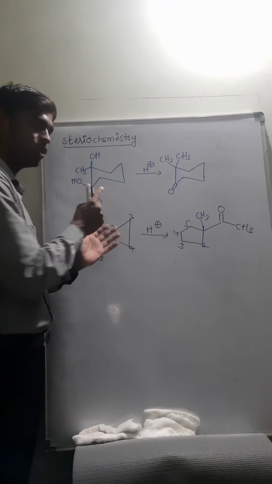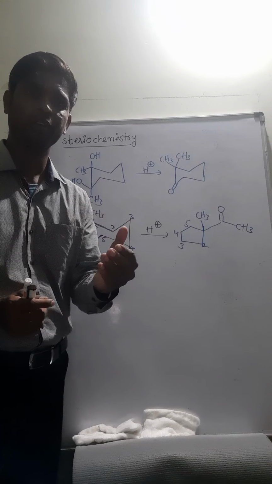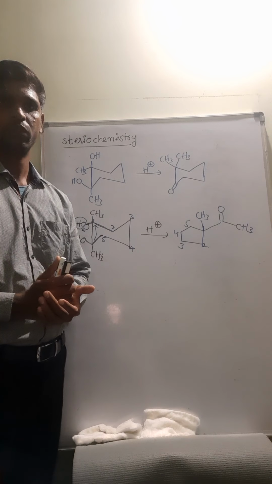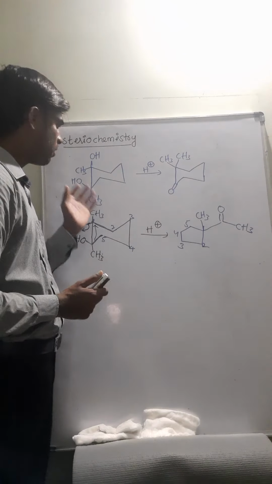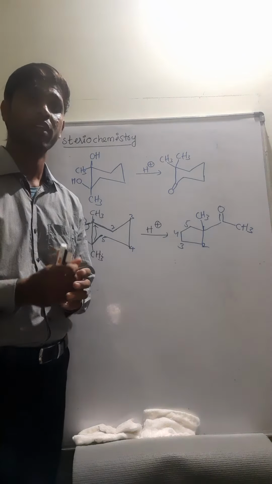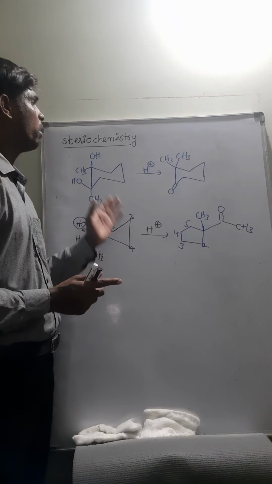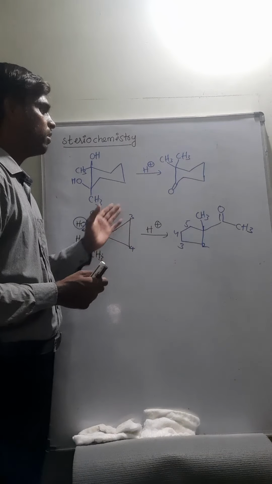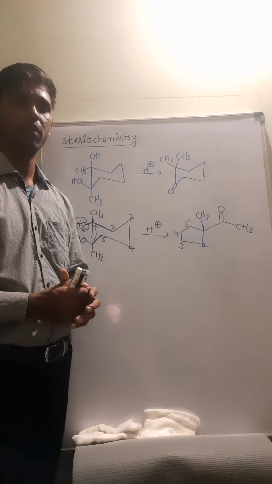If one of the OH groups is replaced by Cl, that reaction is called the semipinacol reaction. That reaction is catalyzed by silver ions. If one of the OH is replaced by an NH2 group, that reaction we call the Demjanov rearrangement. So this is all about the pinacol rearrangement. All these are the applications. Hope it is clear for everyone. So thank you.